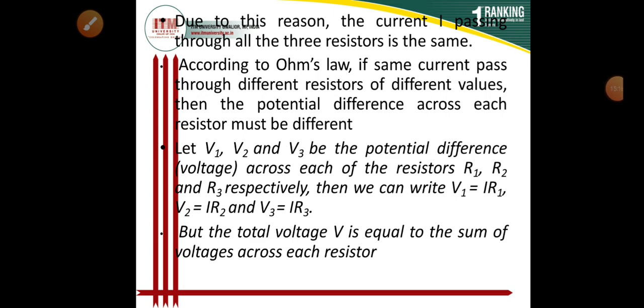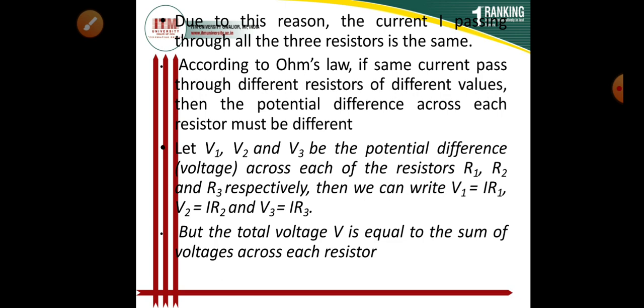Now suppose we assume that the potential differences V1, V2 and V3 are the potential differences across each of the resistors R1, R2 and R3 respectively. Then V1 will be nothing but the current into resistor R1, so V1 will be I R1.